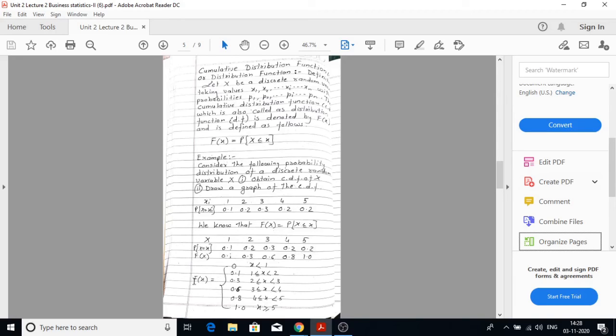So distribution function capital Fx is given as 0 if x is less than 1, 0.1 for 1 less than or equal to x less than 2, 0.3 for 2 less than or equal to x less than 3, 0.6 for 3 less than or equal to x less than 4, and 0.8 for 4 less than or equal to x less than 5, and 1. So we'll go on adding the probabilities. So the last value becomes 1.0 for x greater than or equal to 5.